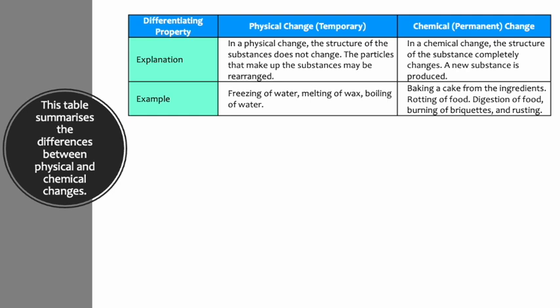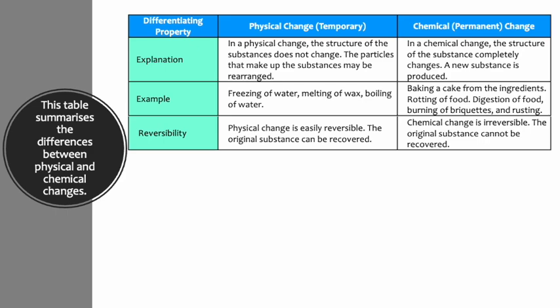Examples of physical changes include the following: freezing of water, melting of wax, boiling of water. Examples of chemical changes include the following: baking a cake from the ingredients, rotting of food, digestion of food, burning of briquettes, and rusting.